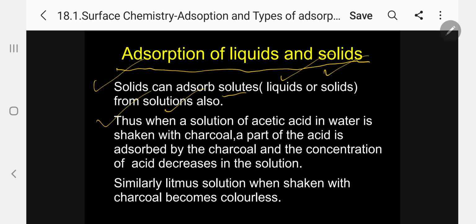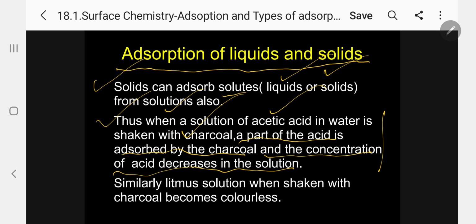Thus, when a solution of acetic acid in water, kindly follow, acetic acid dissolved in water, is shaken with charcoal powder, charcoal being the adsorbent, a part of the acid from the solution is adsorbed by the charcoal, and hence the concentration of the acid decreases in the solution. How to identify this? Very simple. You take the original acid and find out the strength of the acid by titrating with sodium hydroxide taken in the burette using phenolphthalein.